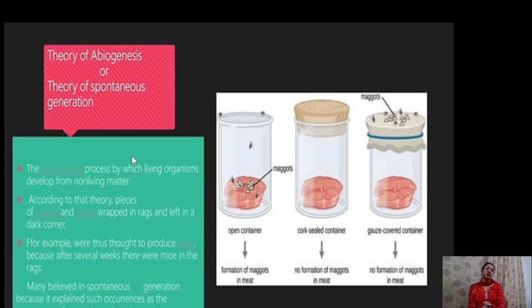Third theory was the theory of abiogenesis. The theory of abiogenesis was given by Aristotle. He has demonstrated that life has originated from non-living things, but he has experimented that if a dirty shirt is placed along with grains or wheat, then within 21 days mice will originate, and from damp soil, moist soil, frogs will originate.